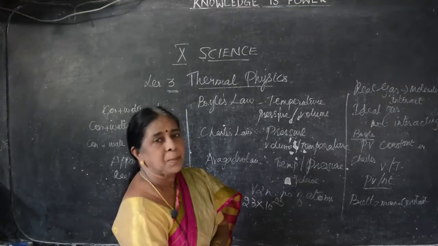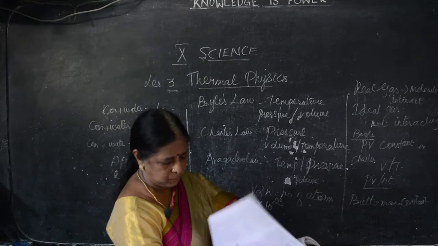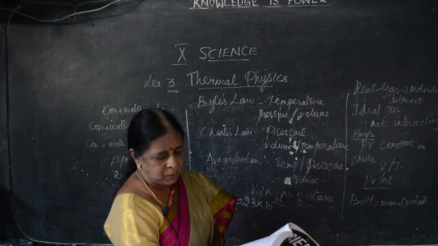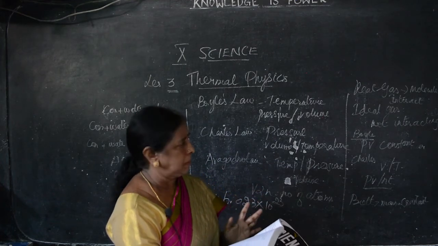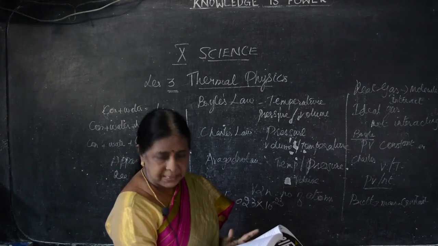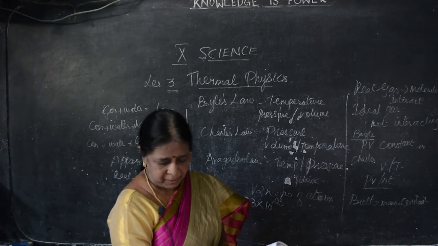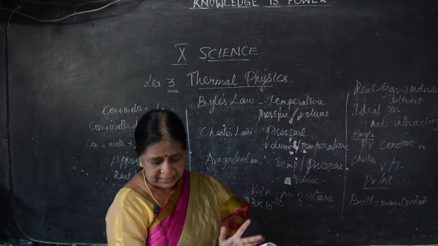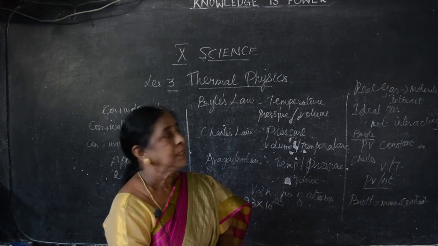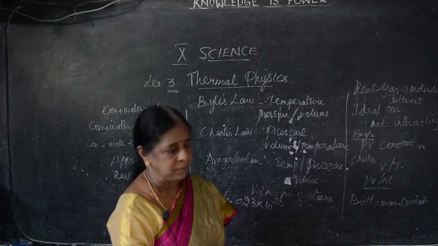So whenever the lesson is completed, you have to go through it immediately. And this may be the 1 mark answer, 1 word answer, choose the correct answer, like in page number 35. Coefficient of cubic expansion of solids, that is aluminium 7 into 10 to the power of 5, brass 6 into 10 to the power, glass 2.5, water 20 by 7, mercury 18 by 2. Which is the highest coefficient of expansion means water, lowest means brass. That may be one, choose the correct answer. They will give options, different options, and we have to find out which is the correct one.